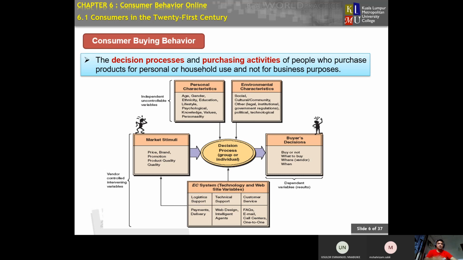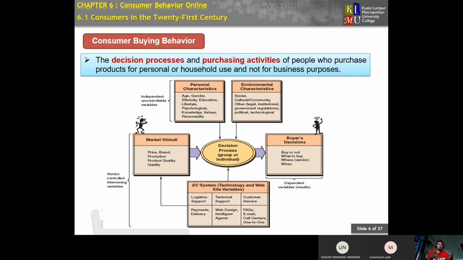So when doing this analysis, market stimulation, personal characteristics, environmental characteristics and the e-commerce system can all be prior influences on a consumer's decision.